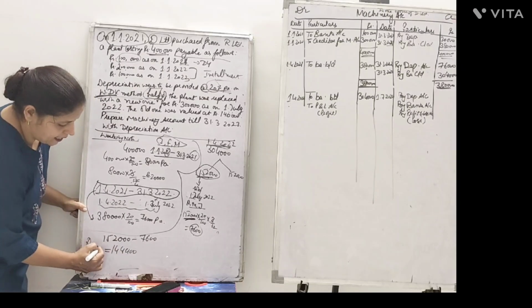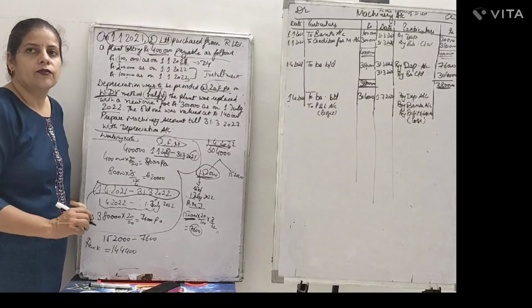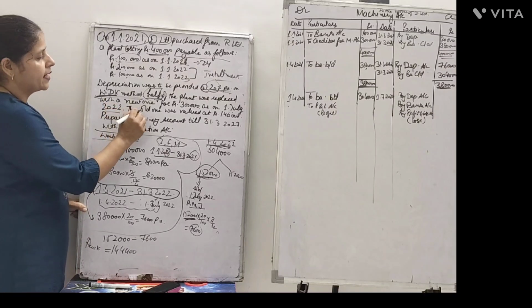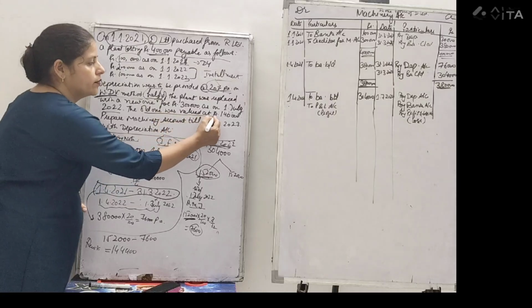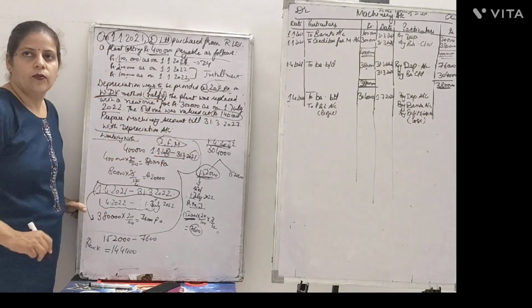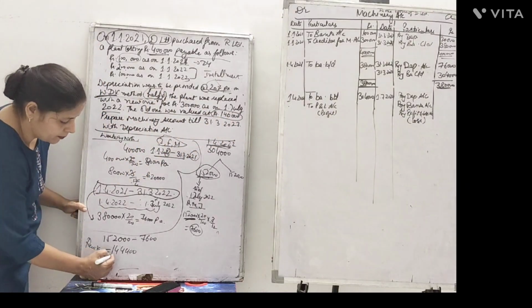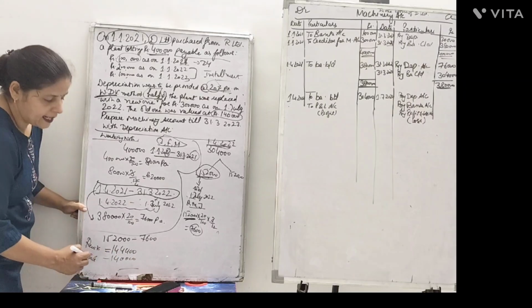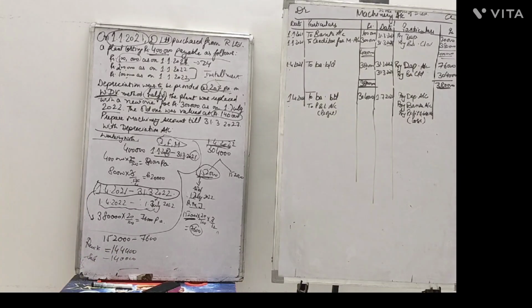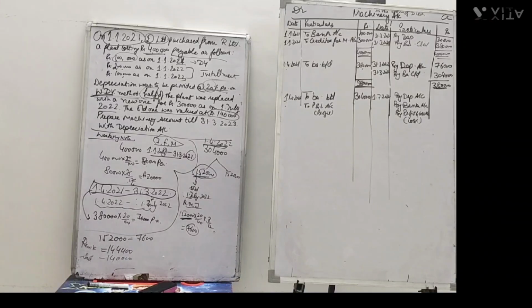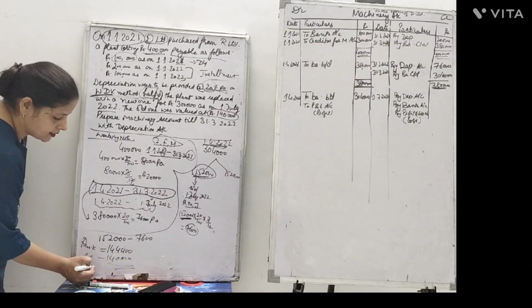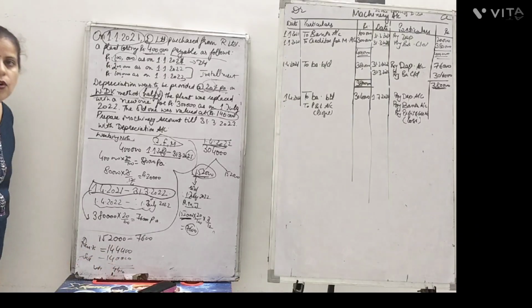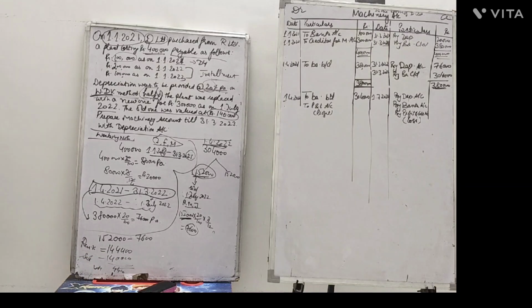The remaining value of the asset was 1,44,400. But it was replaced with a new one, where the old one was valued at 1,40,000 rupees. So its sale value is rupees 1,40,000, which is less than the remaining value of the asset, so the loss on the sale of the asset is rupees 4,400 in this case.